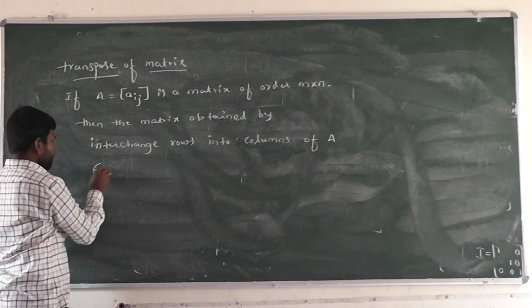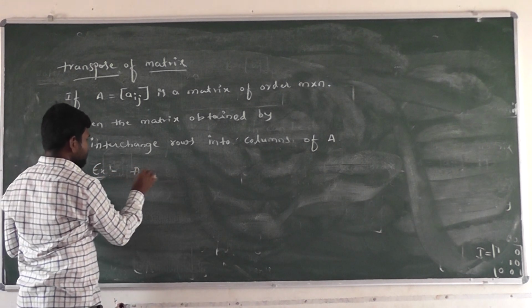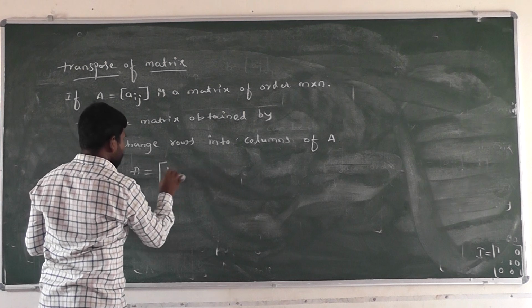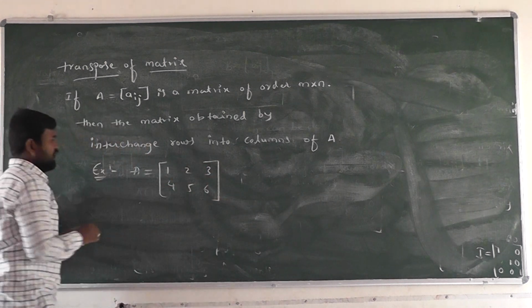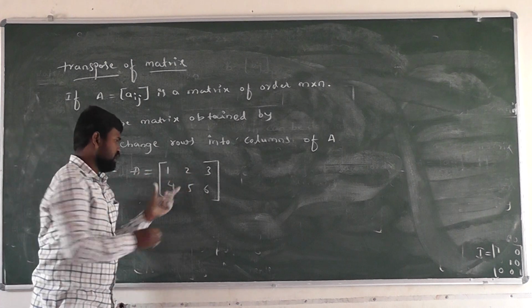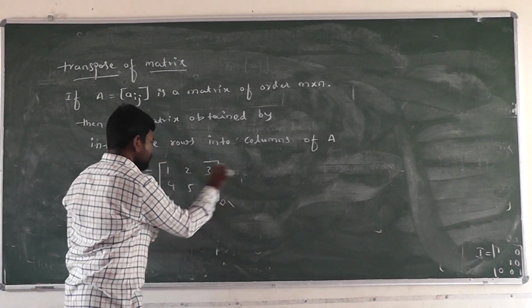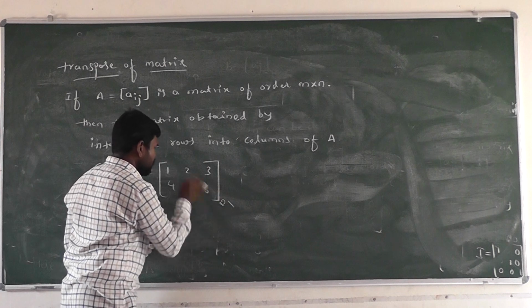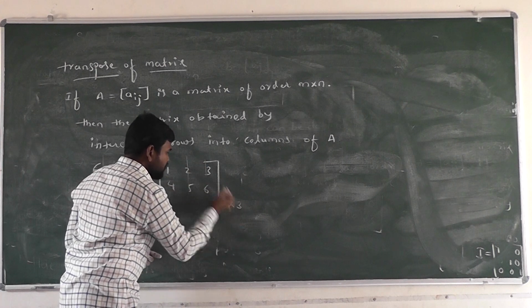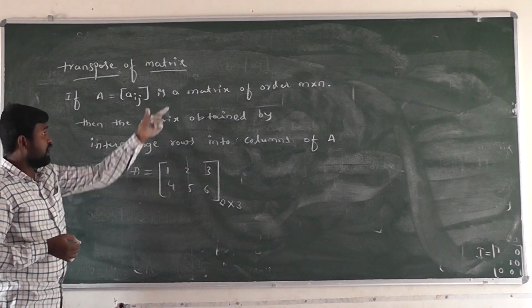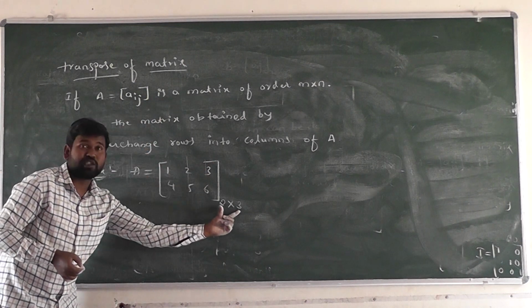For example here, A is equal to 1, 2, 3, 4, 5, 6. Right? Here A is a matrix of order, what is the order here? How many rows? First row, and this one is second, 2 rows. How many columns? First column, second column, and third column. 2 cross 3 order. Right? A is a matrix of order 2 cross 3.